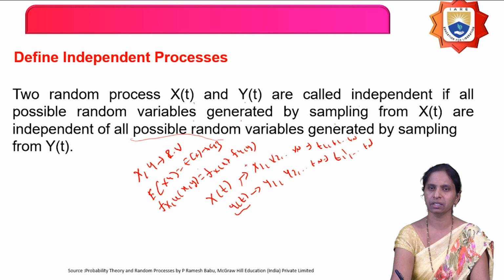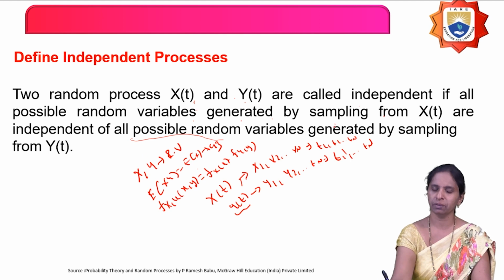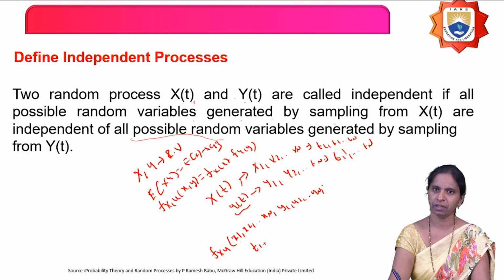And then how can you say that the two random processes are independent? If all the possible random variables generated from the random process x of t are independent of all the possible random variables defined from y of t. It means fxy of x1, x2 and so on xn, y1, y2 and so on yn. How do you get the random variable x1? By keeping the time t1.